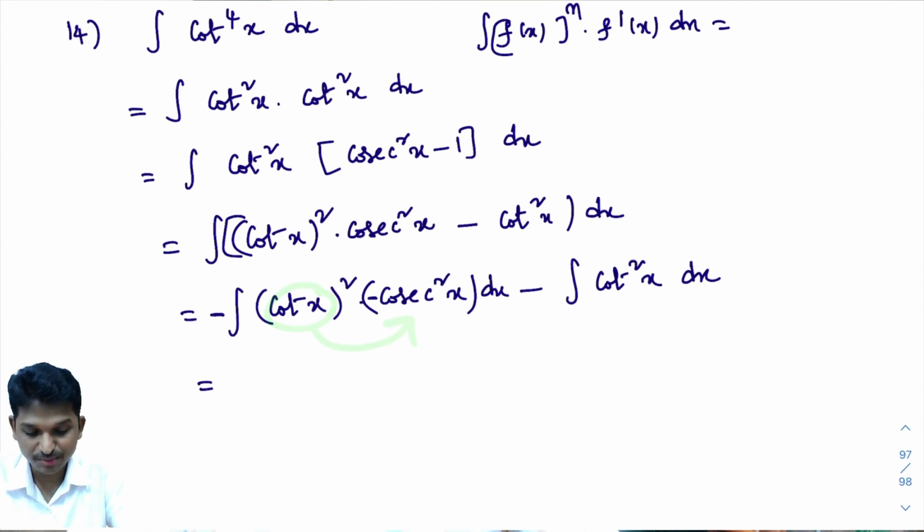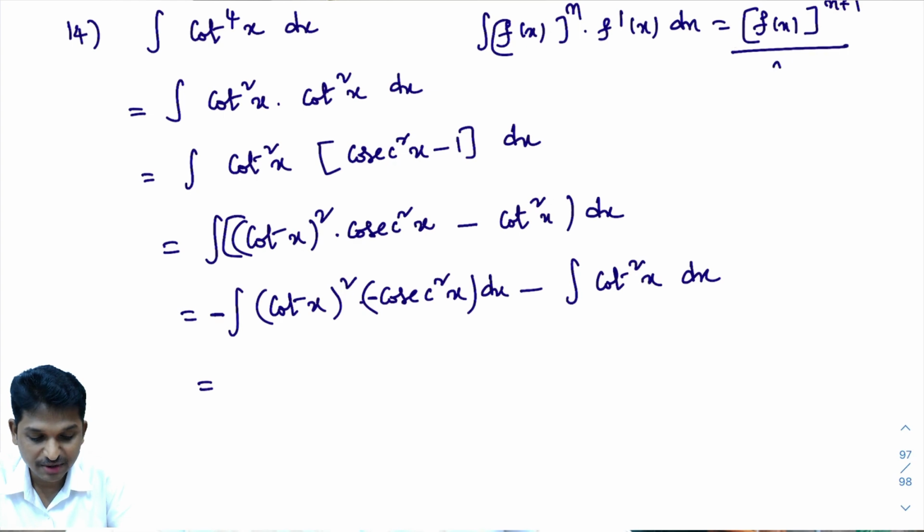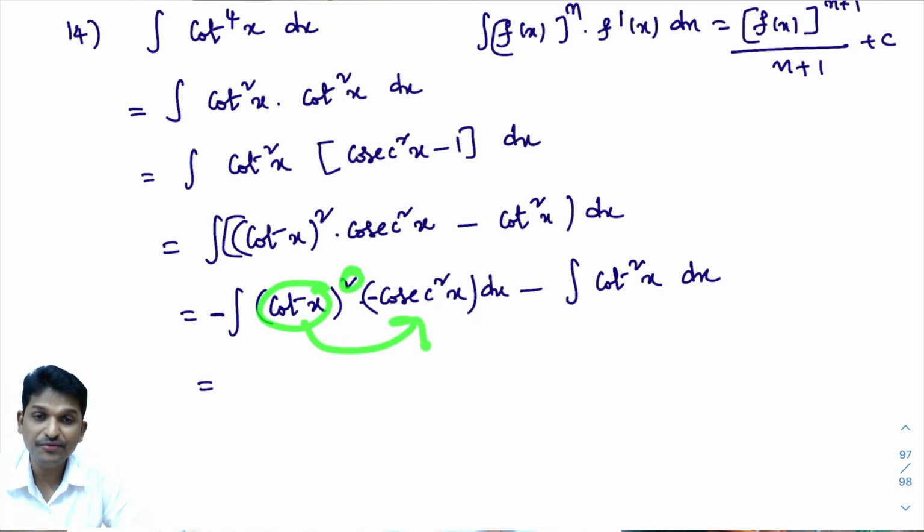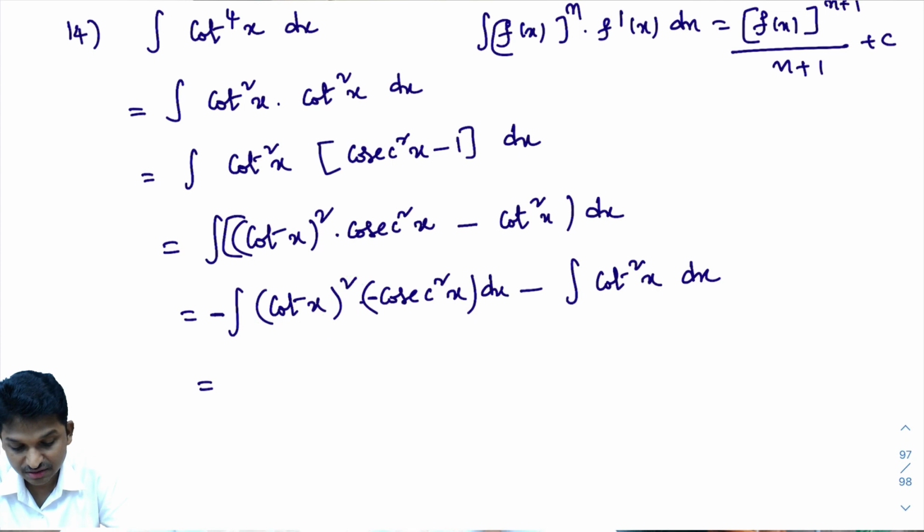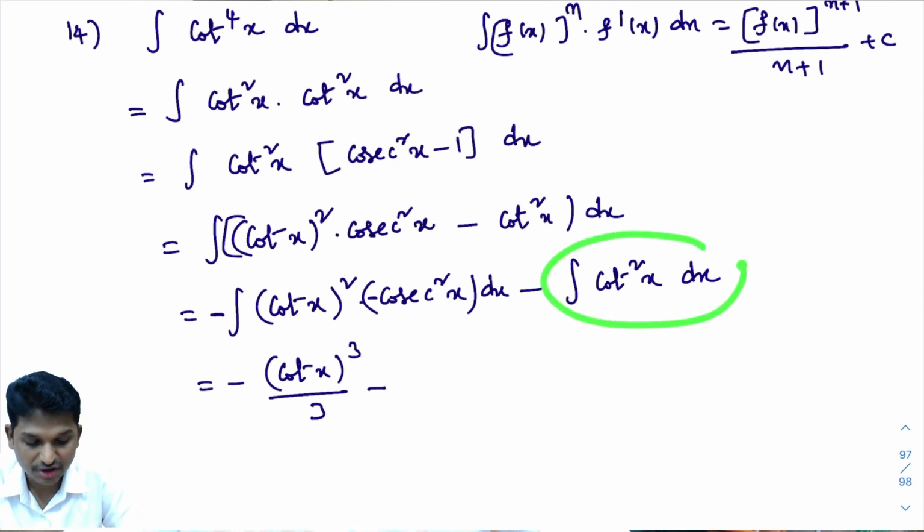So this is of the form integral of f of x whole power n into f dash of x dx. So what is that? That is f of x whole power n plus 1 divided by n plus 1 plus c. So here what is f of x? f of x is cot x. Cot x whole power n into f dash of x dx. So what will you get here? Minus cot x whole power 2 plus 1, by 3. You will get like this. Minus integral of cot square x dx.